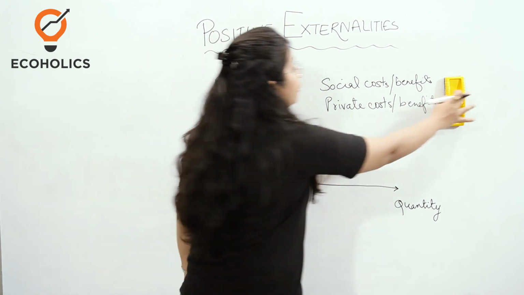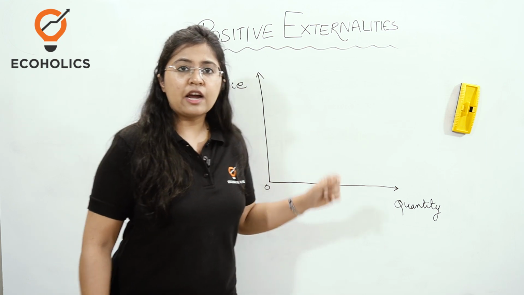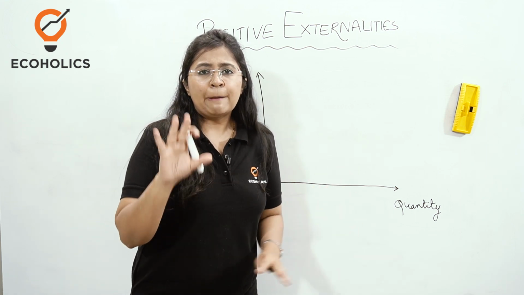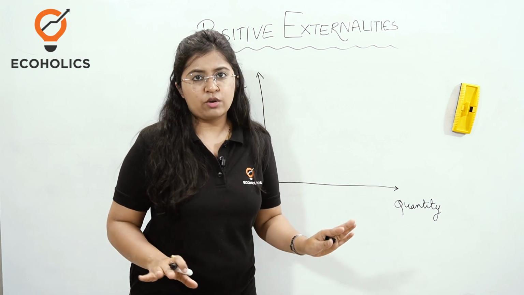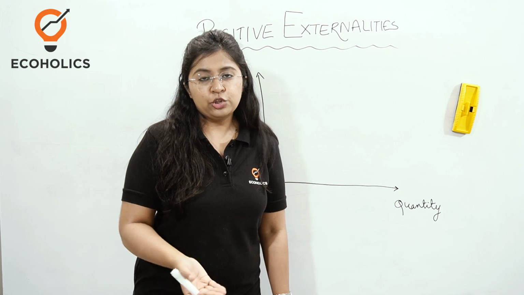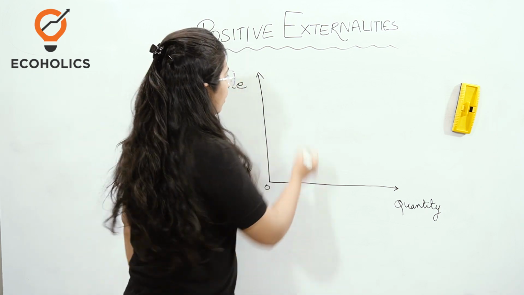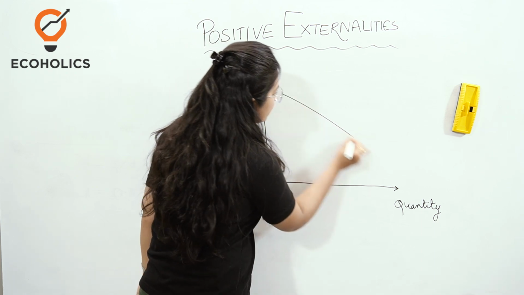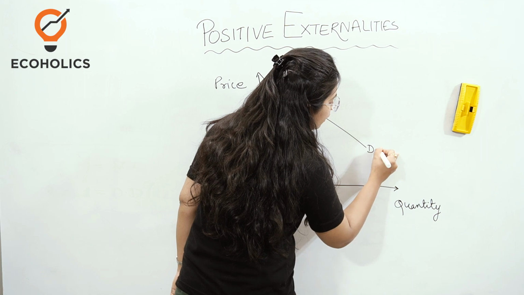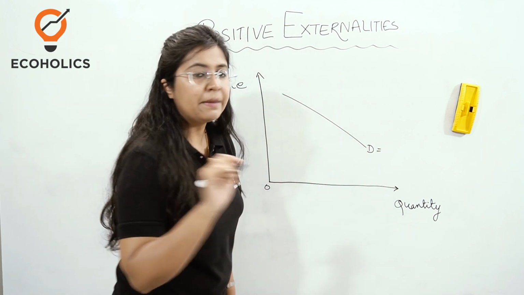Second of all, whenever we talk about the diagram, we always start from a free market scenario. So in the free market, we will have simple private benefit and private cost. For example, you receiving education, you consuming education as a service. This service has a certain aggregate demand, and this demand curve will represent your private marginal benefit.